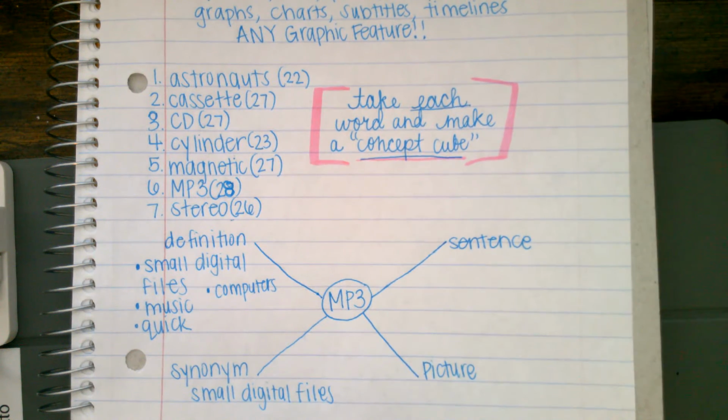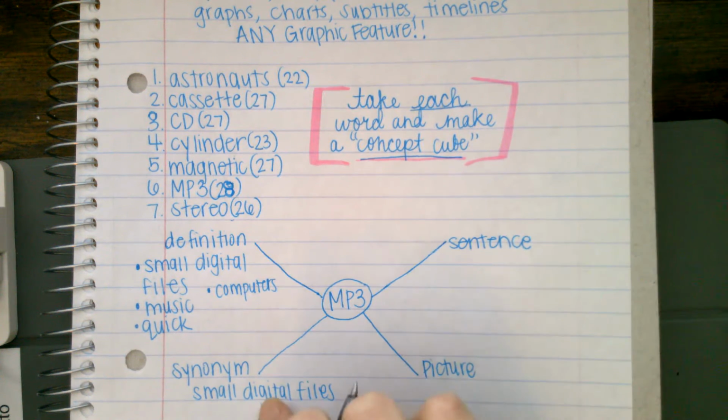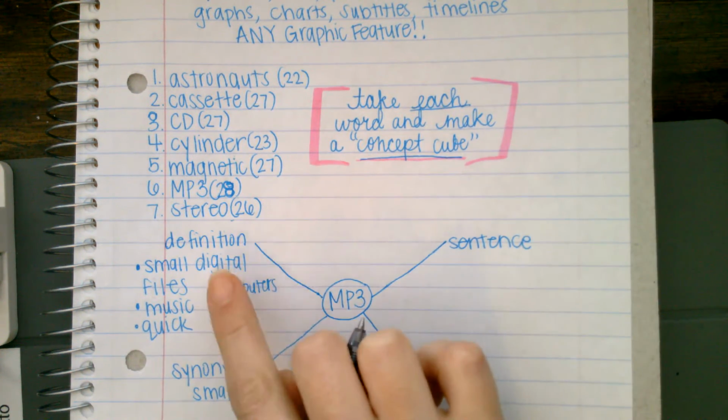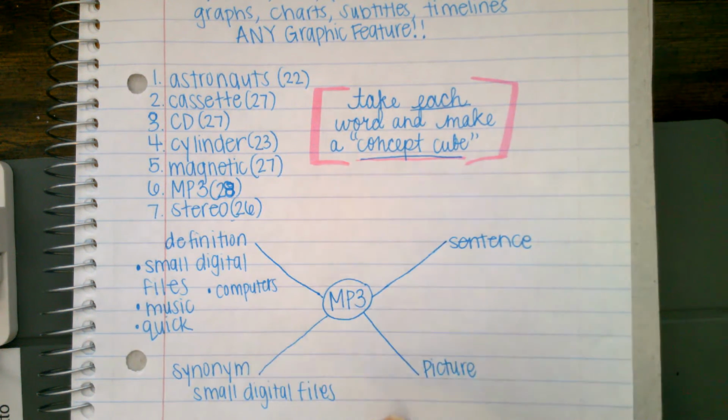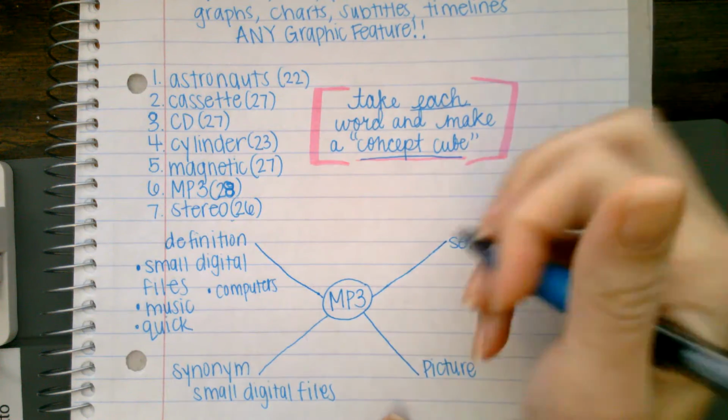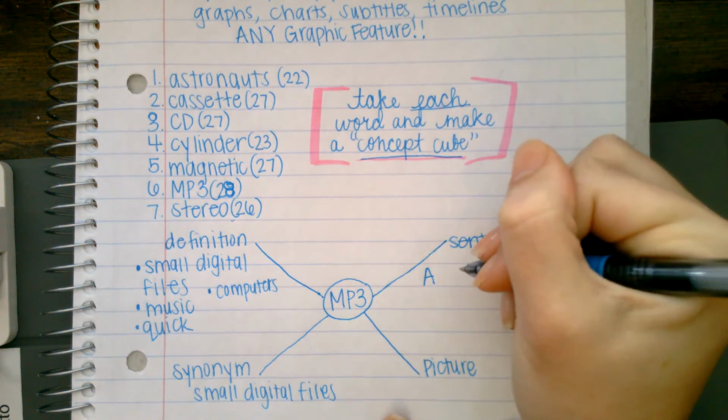So I could use it in a sentence, and I could make a sentence sharing the definition. I could say that an MP3 is a digital file that could be stored on computers because now I understand a little bit more. You could make this any type of sentence, but I think I'm going to say something about the computer.